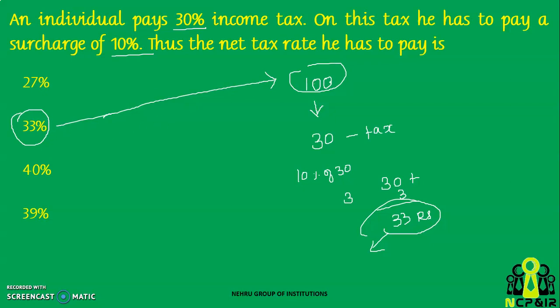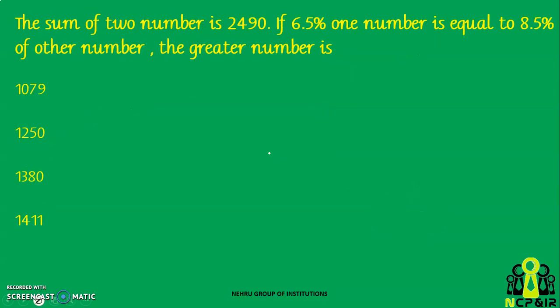If you took it as 100, for 100 rupees, he is paying 30 rupees tax plus 3 rupees as surcharge. Totally, he will be paying 33 rupees as a tax. So this 33 rupees will be 33%. Clear? We will move on to the next problem.